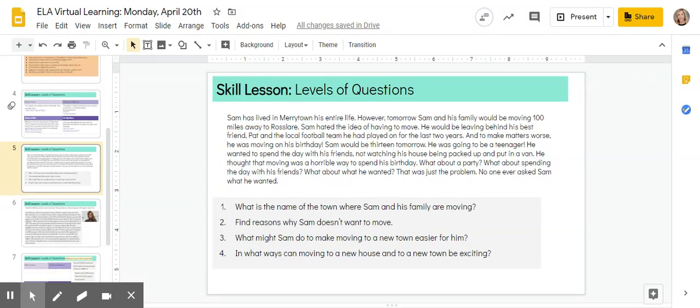Okay, today we're going to practice. So I have here a sample text that's fictional, it's made up. We're going to read this text and then we're going to take a look at these 4 questions that are in the gray box and decide what type of question is being asked.